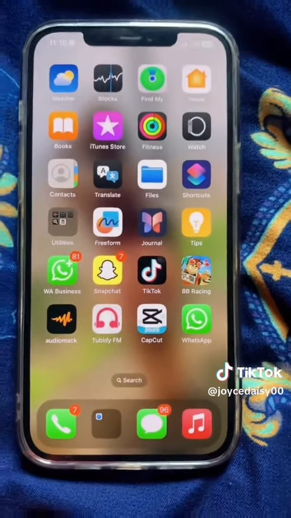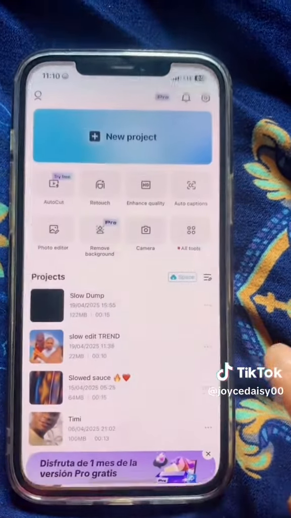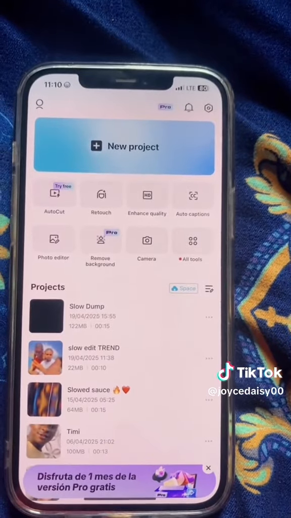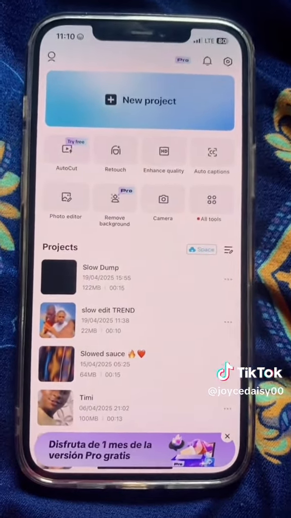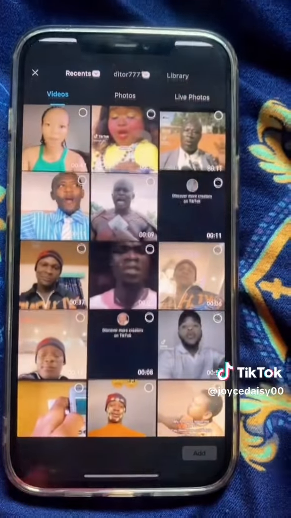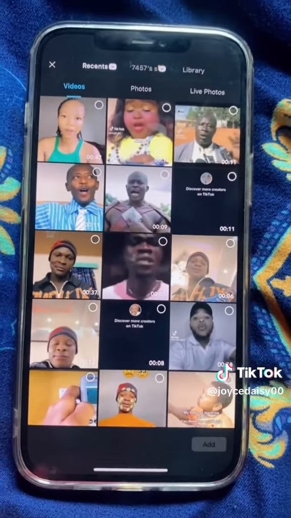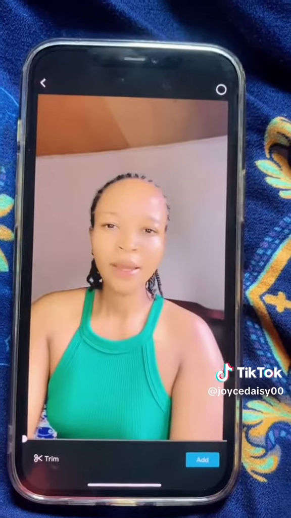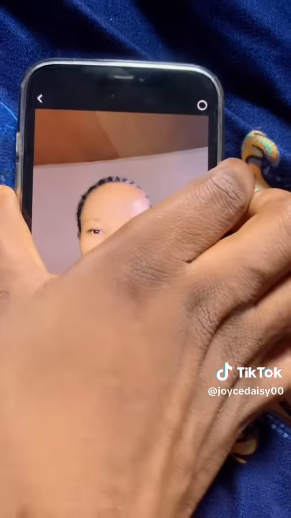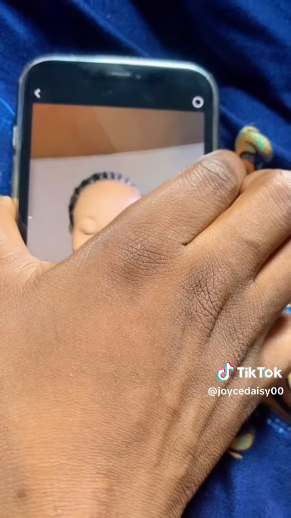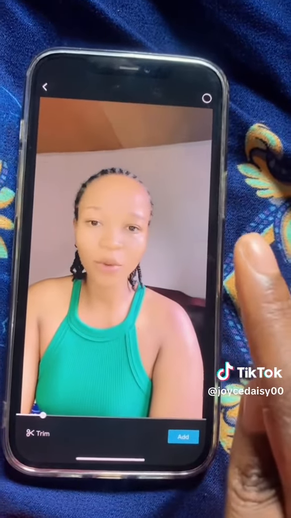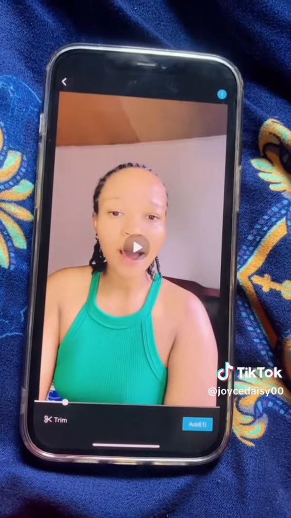So guys, the first thing for you to do is open your CapCut. Make sure you download CapCut on your phone. Once you open CapCut, you're going to click on new project. Now once you click on new project, click on the video that you want to use. Let me reduce the volume. Now once you click on the video you want to use, you tap on add.